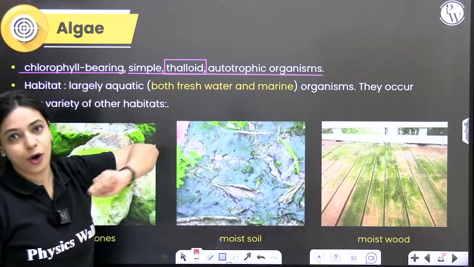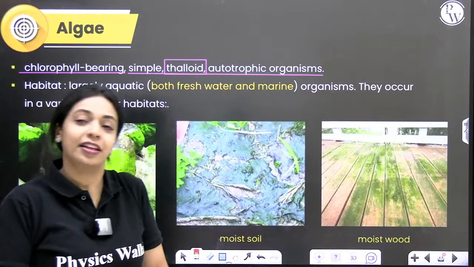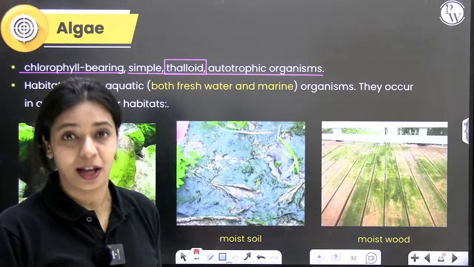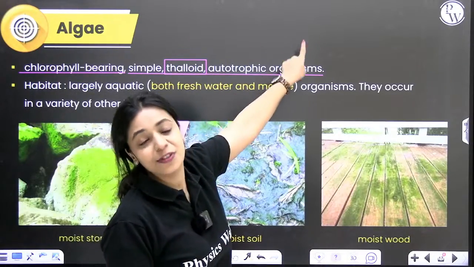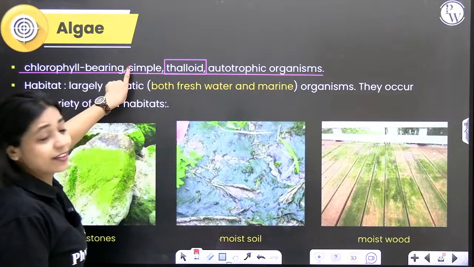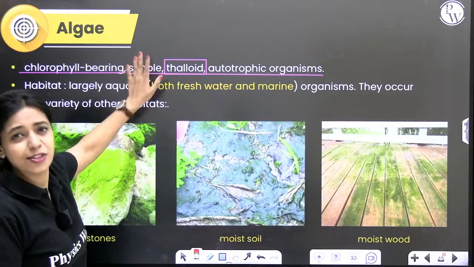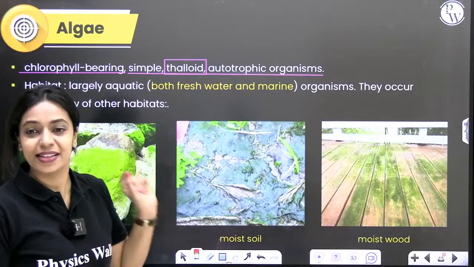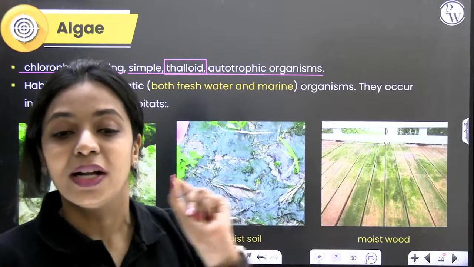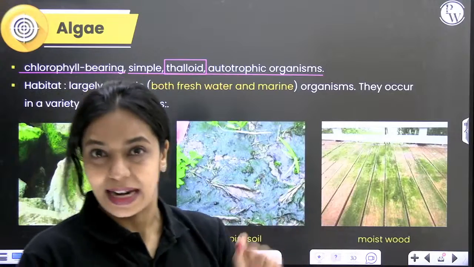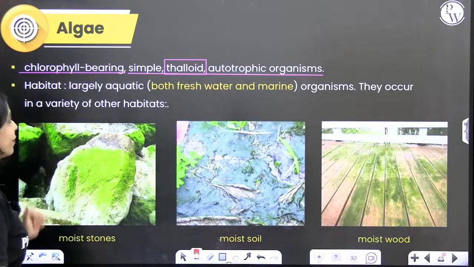Of course, it has to be autotrophic. Autotrophic means what? They are capable of making their own food. That is what all plants do, right? By making use of the chlorophyll and other pigments, they are capable of synthesizing their own food. They are very simple organisms, simplest of plants, and their plant body is thalloid in nature. Thalloid means not differentiated into root, stem and leaves. Keep that in mind. Alright, that is your first point.